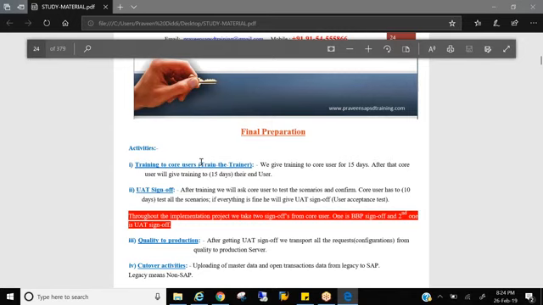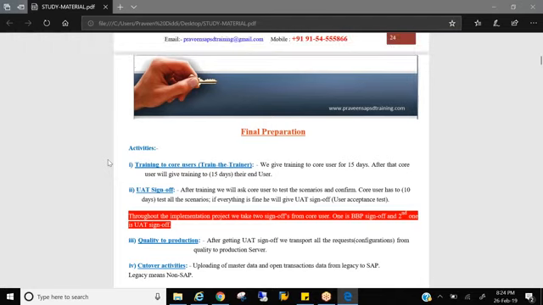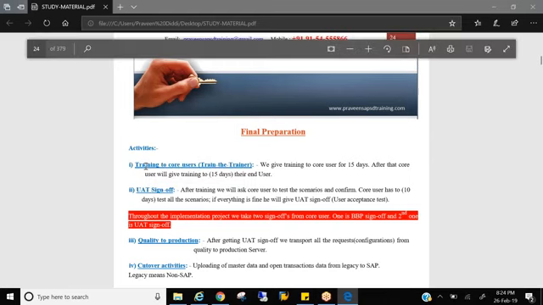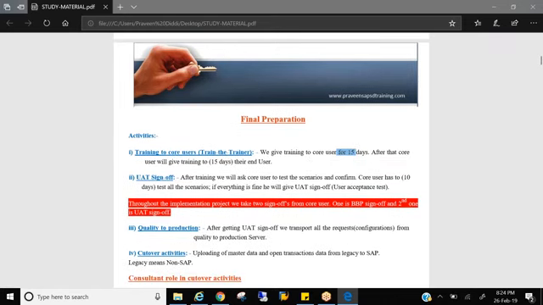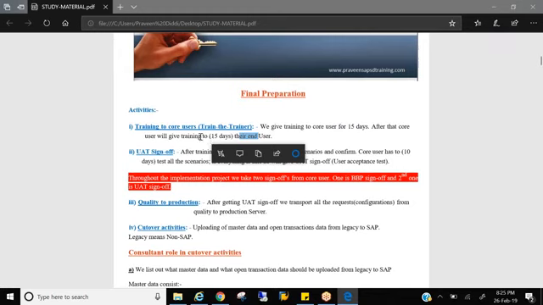See, we never deal directly with the end users. We always deal directly with the core user, because there might be 1,000 end users with whom you will talk, right? So we always talk only with the core user. So this is a train the trainer kind of concept. That means you give training to the core user, then your core user will give training to the end users. So your training may be for 10 or 15 days. Then after, your core user will give training to their end users for another 15 days. So we give training to the users.